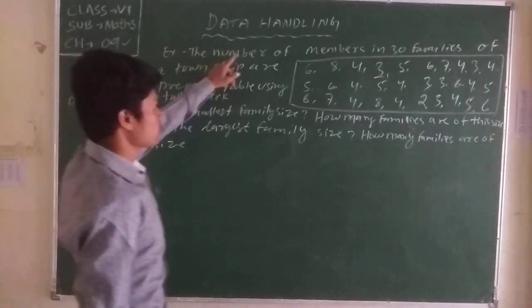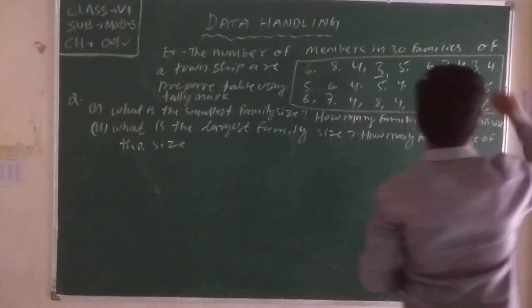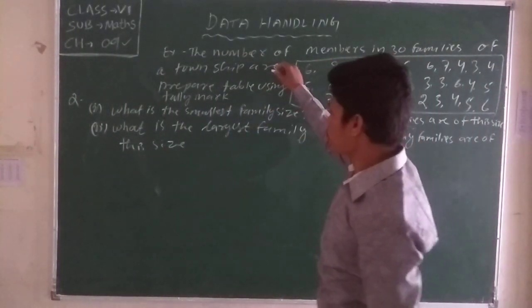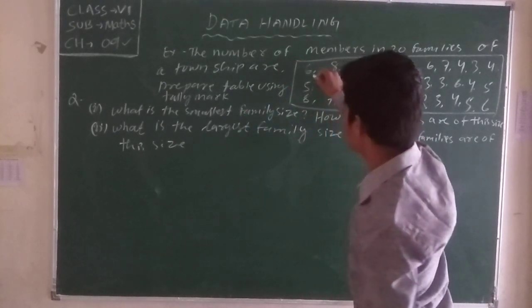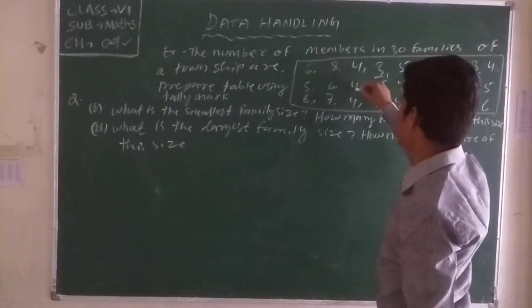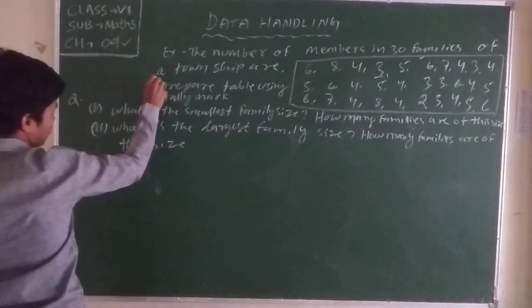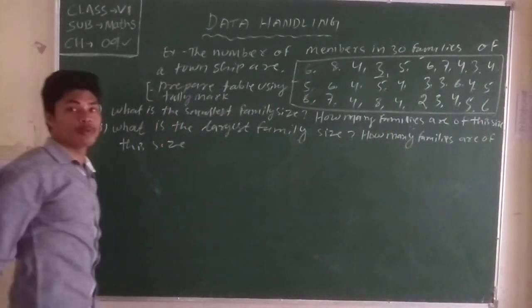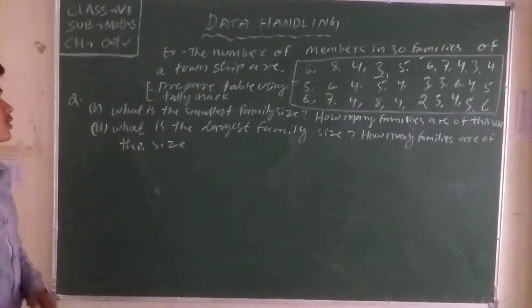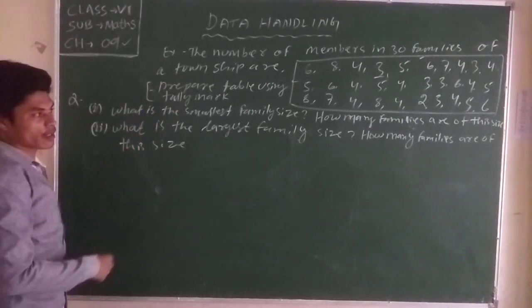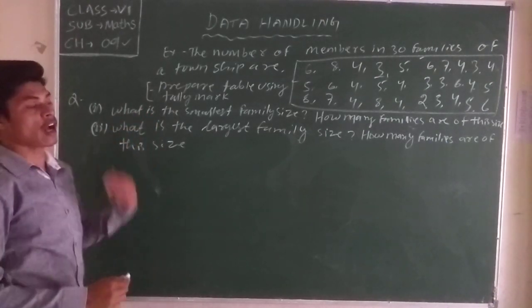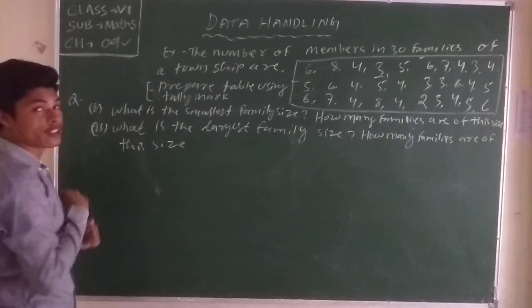The question is: the number of members in 30 families of a town are 6, 5, 8, 8, 6, 7, 4, 5. This is the data. What is the question? We represent this data using tally marks and solve the question. What is the smallest family? What is the largest family? And how are their sizes? Then how can we represent tally marks?